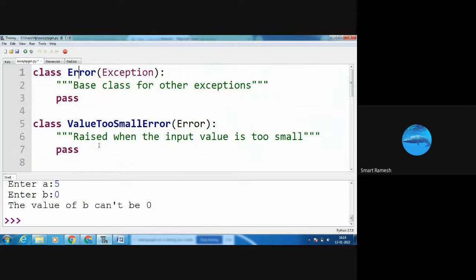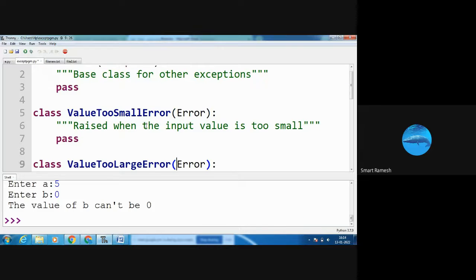here see, class Error. This is the base class. Class Error is the base class. Next, the ValueTooSmallError class. That class is the subclass for the Error. This is the subclass. Next, the ValueTooLargeError class is also a subclass of the Error class.